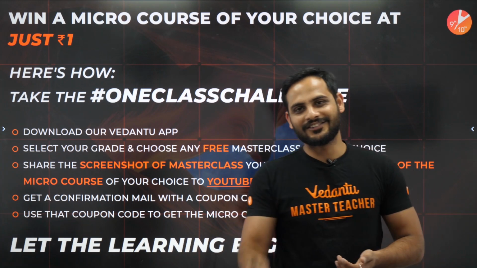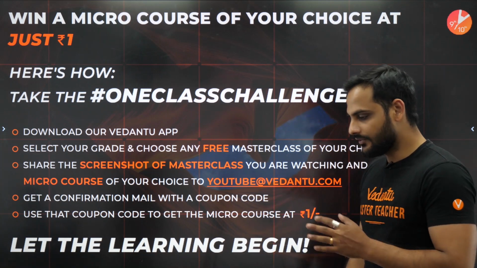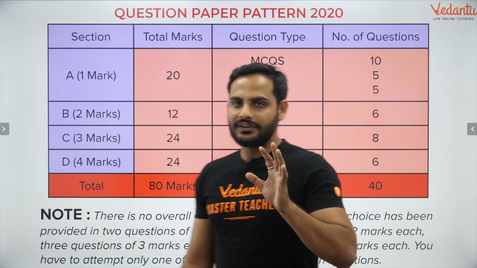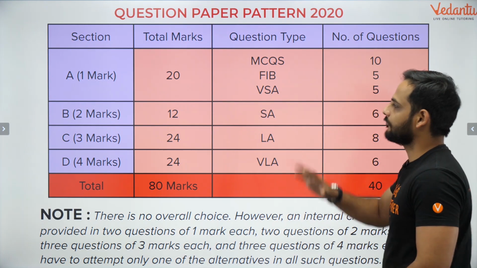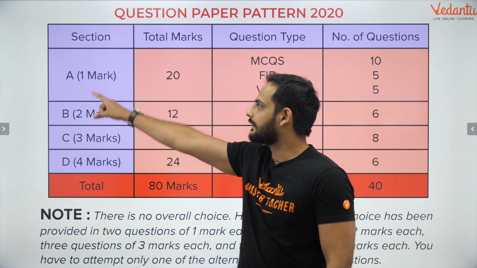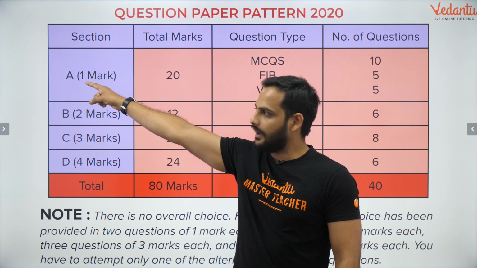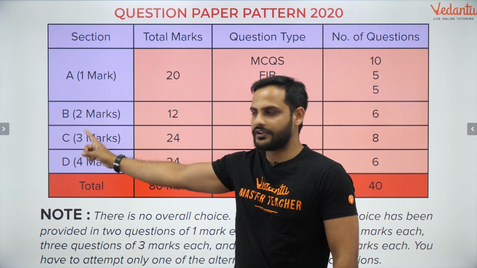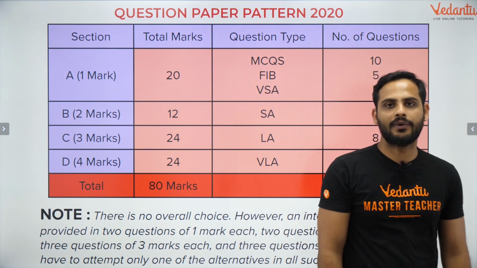Okay, so let us talk about today's class. First thing is we'll be talking about, bachcho, what is the question paper pattern now. This time, bachcho, as you will see, there will be 4 sections, A, B, C, D. In section A all the questions are of 1 mark, in B section all the questions are of 2 marks, in C section all the questions are of 3 marks, in D section all the questions are of 4 marks.